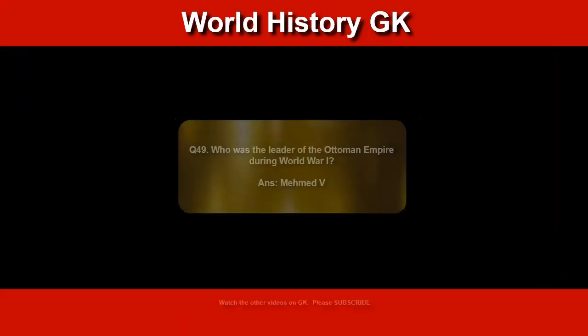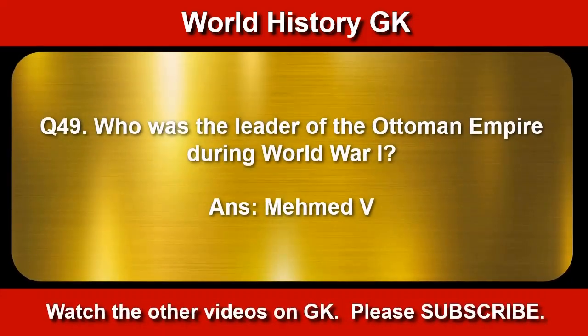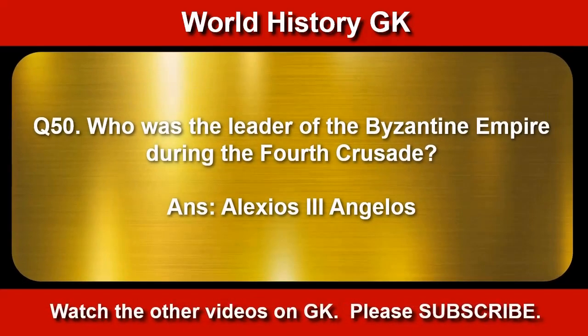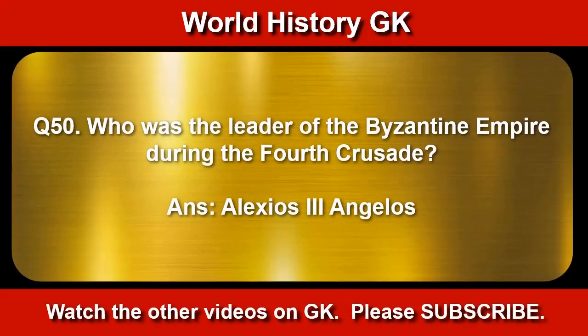Winston Churchill. Who was the leader of the Ottoman Empire during World War I? Mehmed V. Who was the leader of the Byzantine Empire during the Fourth Crusade? Alexius Angelus.